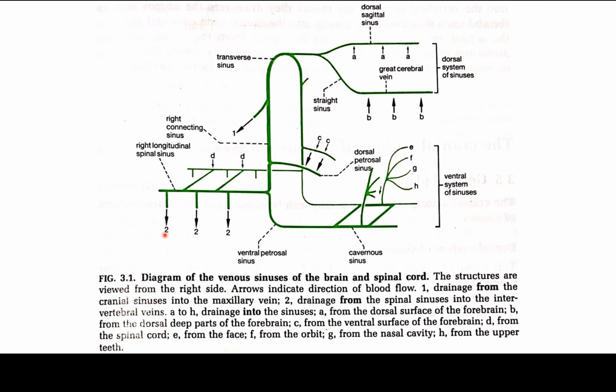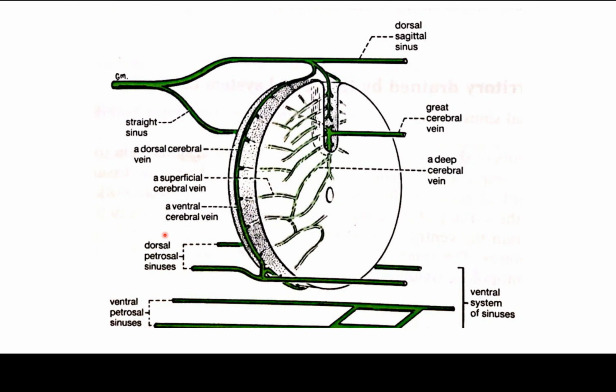Valves direct the flow away from the spinal cord, but distension of the intervertebral veins apparently renders their valves incompetent. The cranial system of the venous sinuses, mentioned on the next picture. The cranial system of venous sinuses can be subdivided into three systems of sinuses: the dorsal system of sinuses, the ventral system of sinuses, and the connecting system of sinuses.